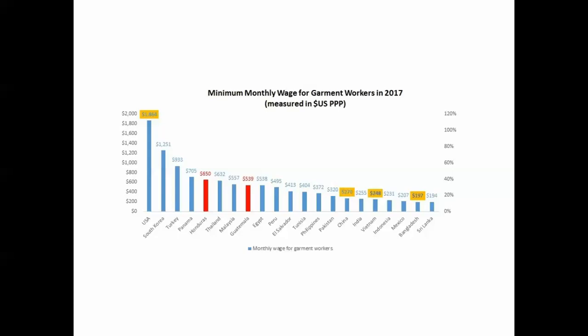If you look at the cost of labor to produce garments in the United States, it's almost $2,000 a month. In other words, a garment worker will be paid a minimum monthly wage of about $1,864. Now compare that to a Bangladeshi garment worker, $197, 1/10 the cost. The skill sets in all likelihood are fairly comparable. As a result, it makes perfect sense to manufacture most clothing where the labor costs are cheapest.